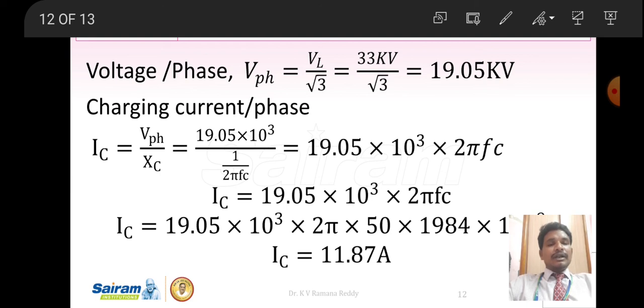Now again we have to calculate the charging current IC, which is equal to phase voltage divided by XC. We calculate the phase voltage, that is the voltage per phase, because they gave the line voltage as 33 kV. So 33 kV divided by root 3, the phase voltage is 19.05 kilovolts. Now substitute in the charging current per phase: phase voltage 19.05 into 10 power 3 divided by XC, 1 by 2 pi FC. So it becomes 19.05 into 10 power 3 into 2 pi FC. Here the frequency is 50 hertz and the capacitance value is 1984 into 10 to the power of minus 9 farads, that is nanofarads. Therefore the charging current IC is equal to 11.87 amperes.